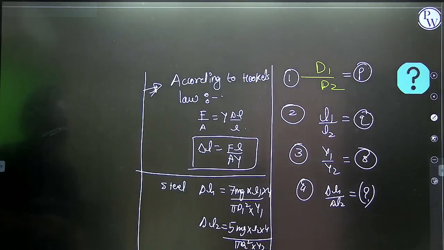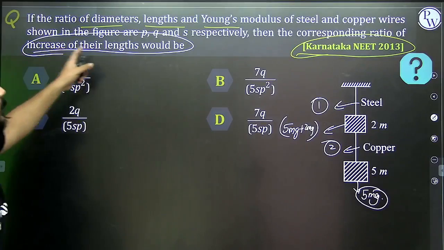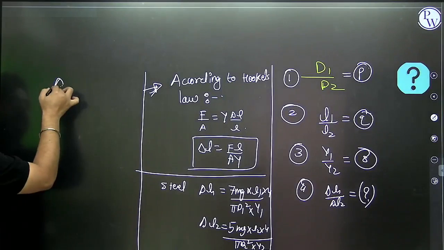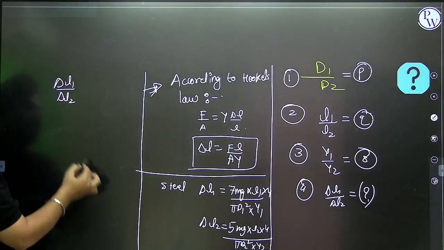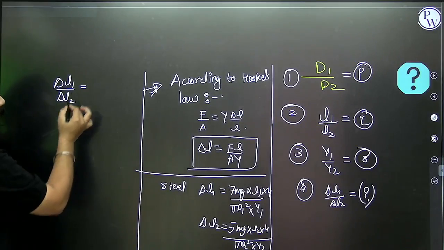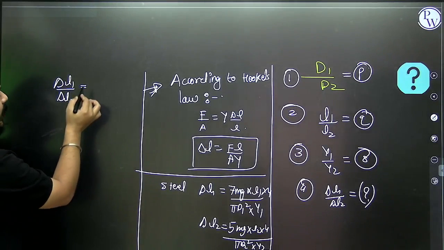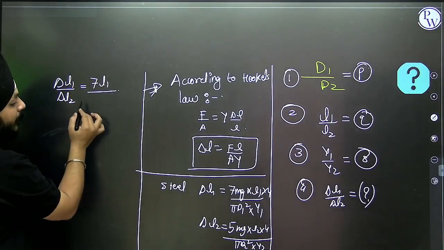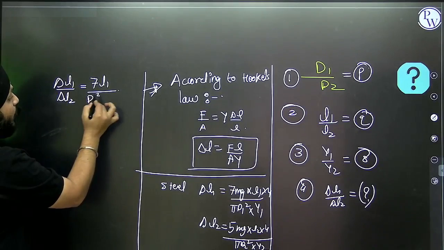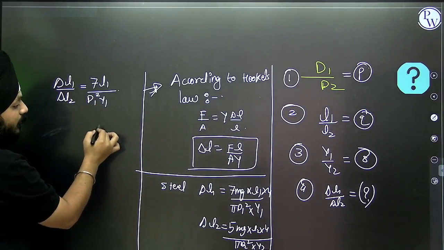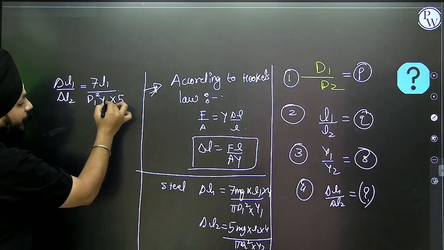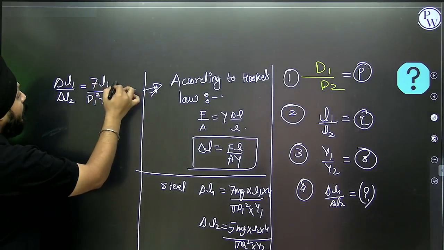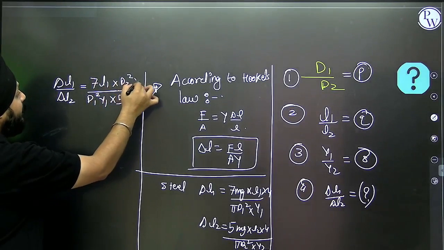Can I take the ratio of 1 by 2? The corresponding ratio of increase in their length would be, taking the ratio of these two equations, delta L1 by delta L2. I think it will be 7 L1 by d1 square Y1 into pi L2 into d2 square by Y2.